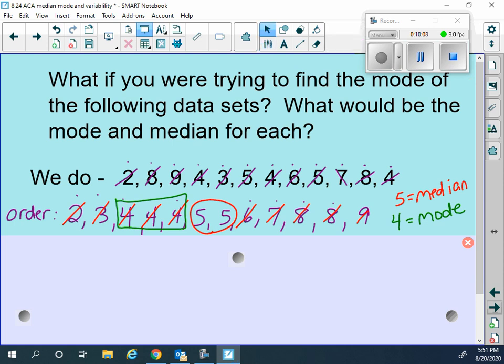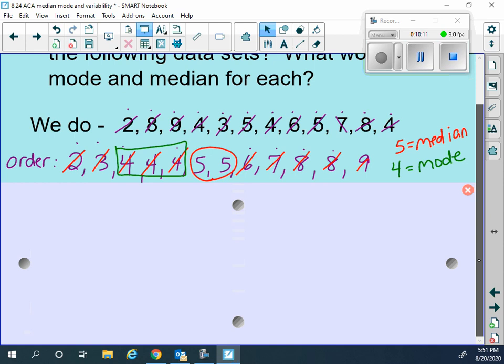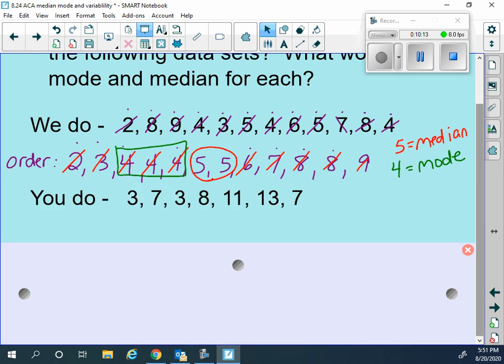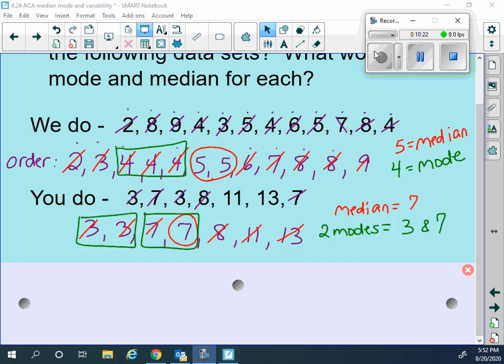Okay? All right, time for you to try one on your own. So go ahead and try this list. If you're at home, pause the video, and then you can check it for just a second. Okay, so whenever you do this example, you should have gotten that the median was 7, but then for the modes, hopefully you saw that there were 2 3s and 2 7s. That means that there are 2 modes. You might also hear the word bimodal. And therefore there's 2 answers, 3 and 7.